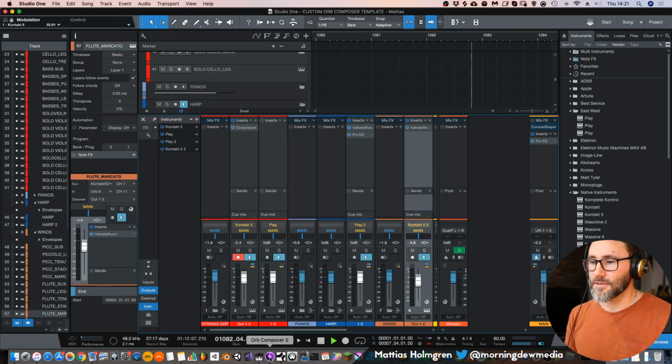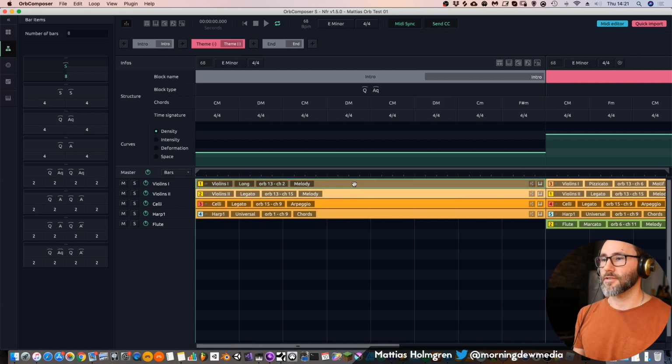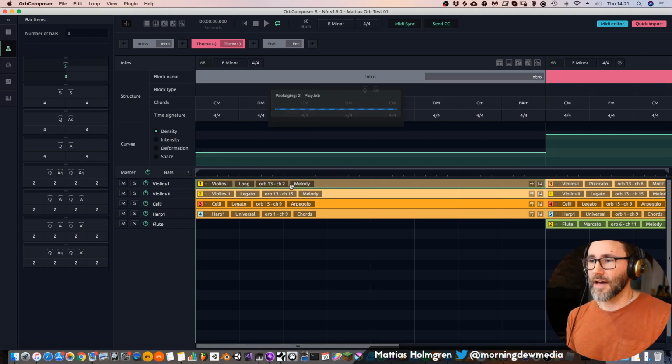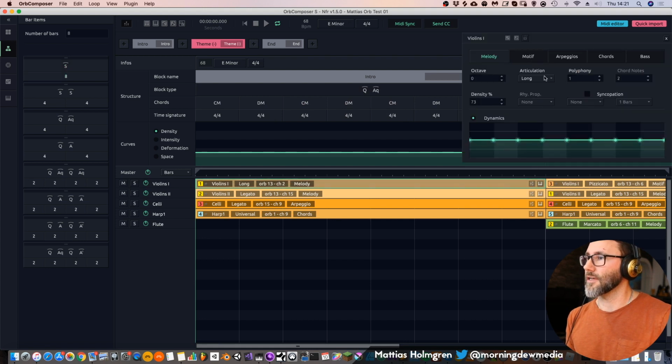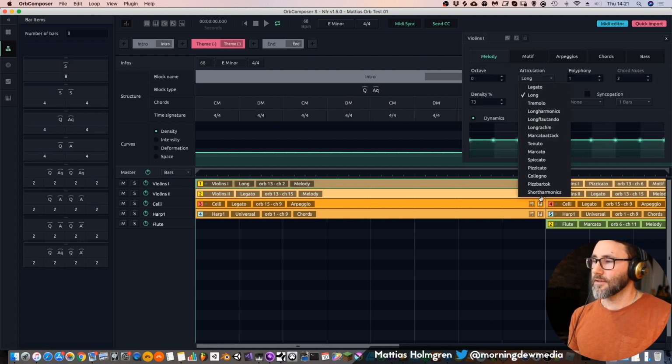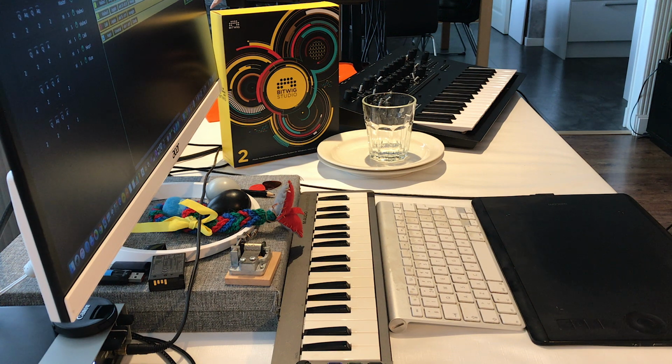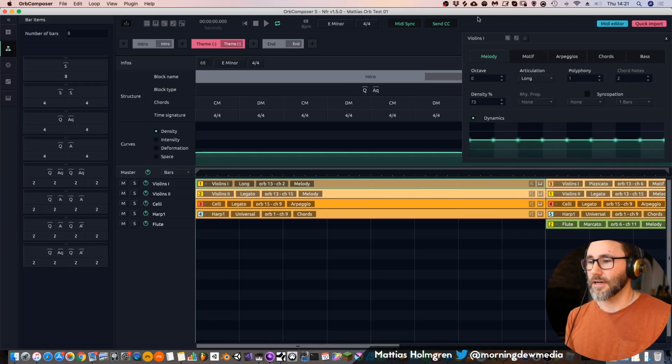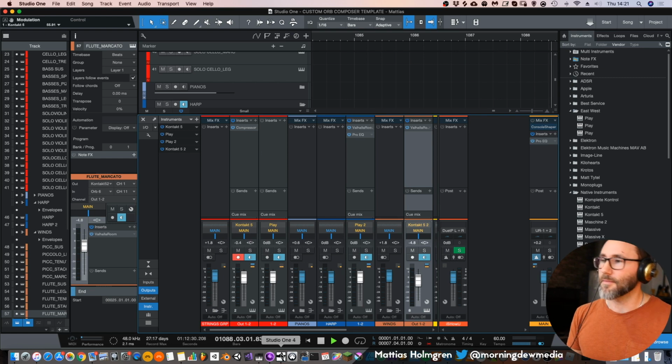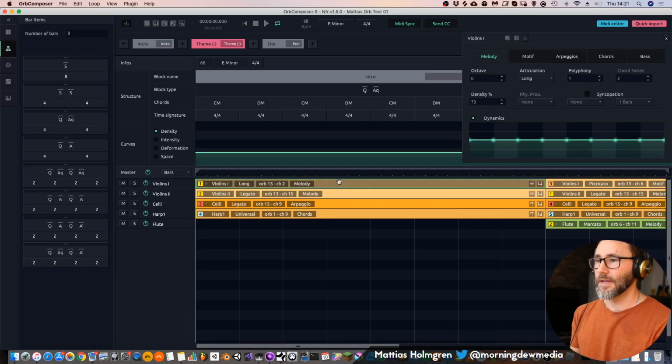So basically you need to set up all the different articulations. You can see here that we have the Violins 1 longs, but you also have a bunch of other articulations to choose from. So to make this work more accurately, and to be able to hear every different articulation and patch, you need to set up all these patches within your DAW. But currently I only set up a few of them, but hopefully this should work.